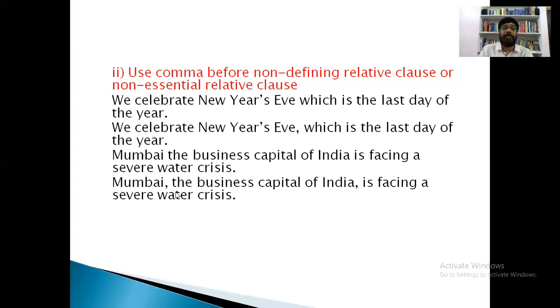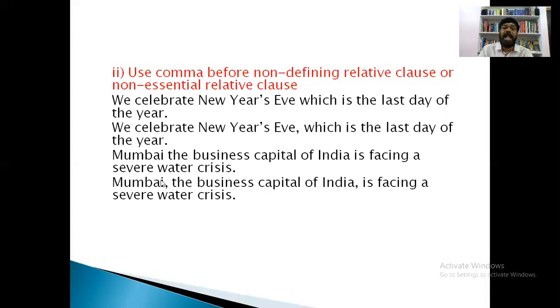Everyone knows that Mumbai is the business capital of India. This is additional information. Even without it, the sentence gives a complete meaning: Mumbai is facing a severe water crisis.